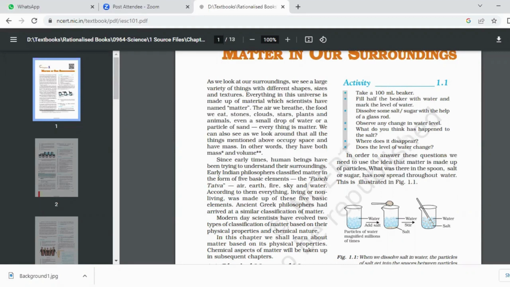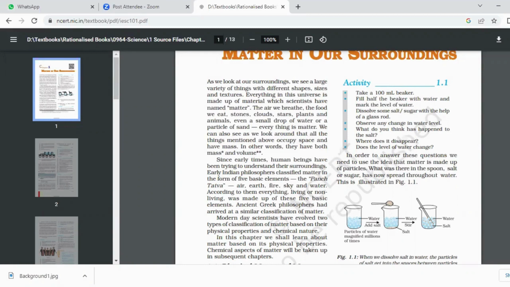So this is the activity. Suppose the question comes, prove that matter is made of particles. So you have to do this activity. Just tell them, take a beaker, fill it half with water, dissolve some salt and sugar. If earlier the level of the water was 10 ml, the level later would be 10 ml only. You added a teaspoonful of sugar or salt, the level of water didn't change. Why? Because the sugar or salt occupied the space between the particles of matter. This shows that water is not continuous, it is made up of particles, hence proved.